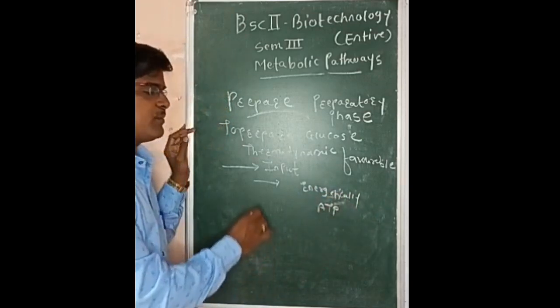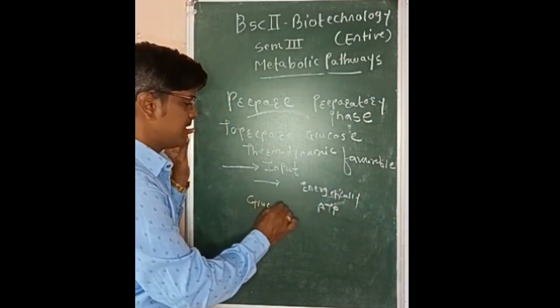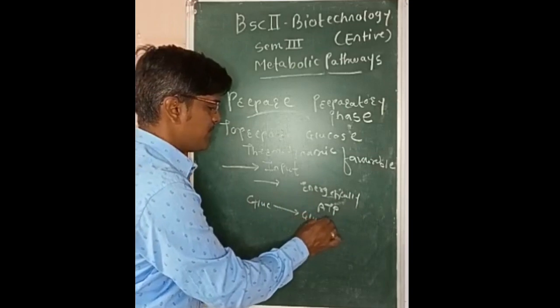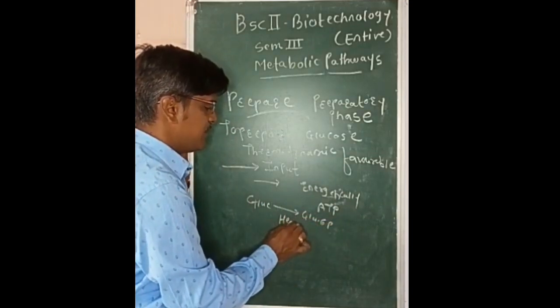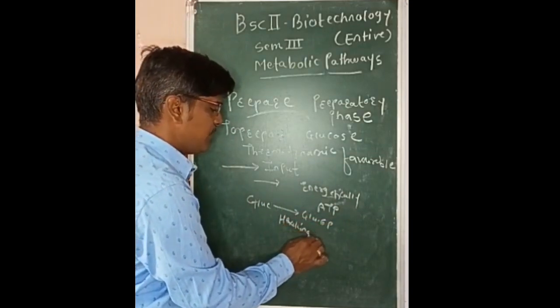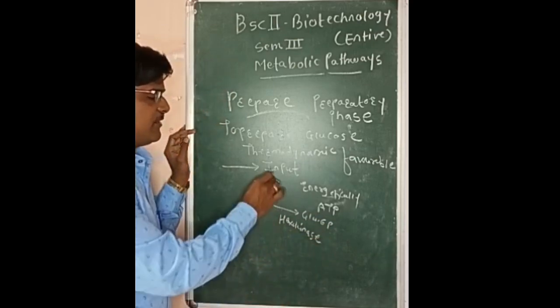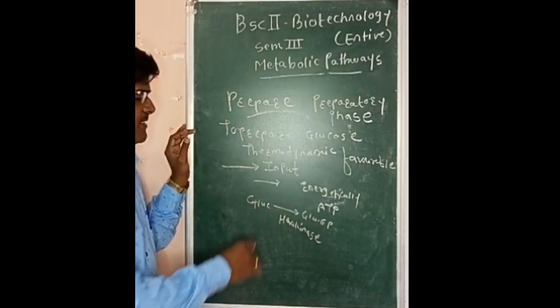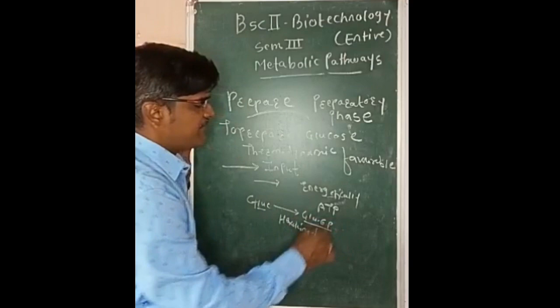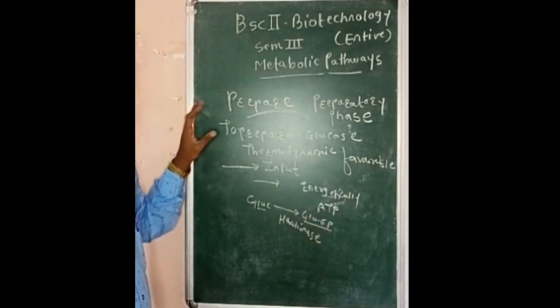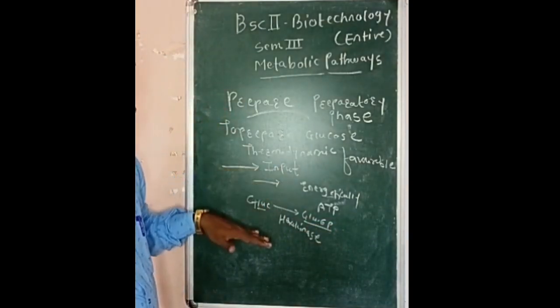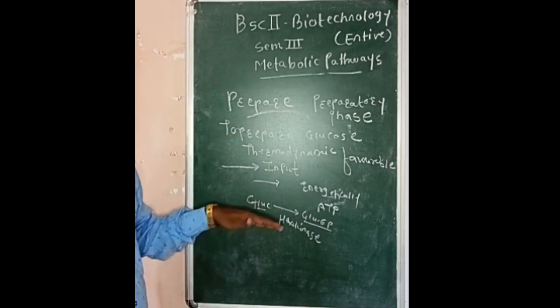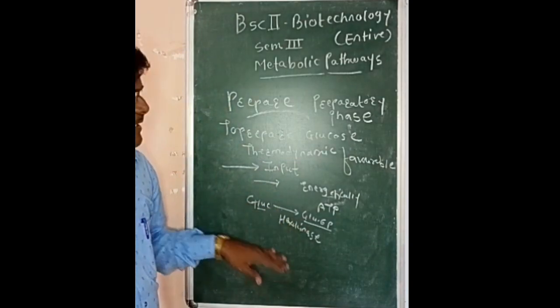The very best example of the first reaction is glucose is converted to glucose 6-phosphate by the enzyme hexokinase. So by expenditure of one molecule of energy, one molecule of ATP, the glucose is made thermodynamically favorable. Now this is about the preparatory phase in which input of energy is there, and in the payoff phase the energy is released in the form of ATP.